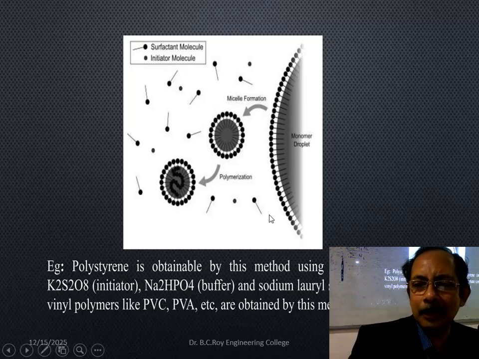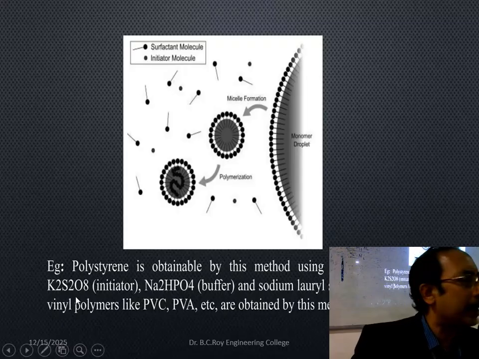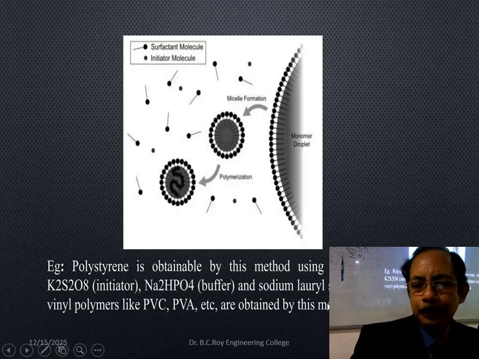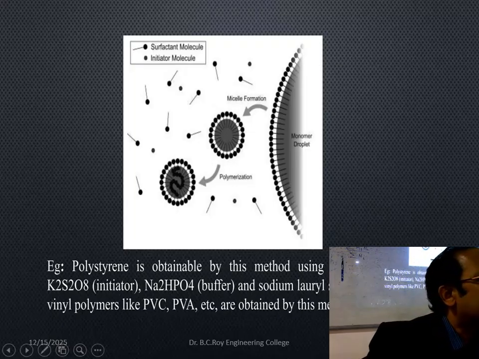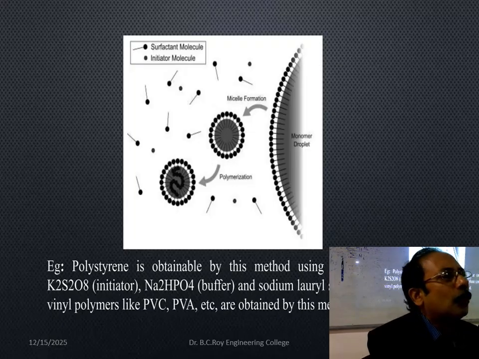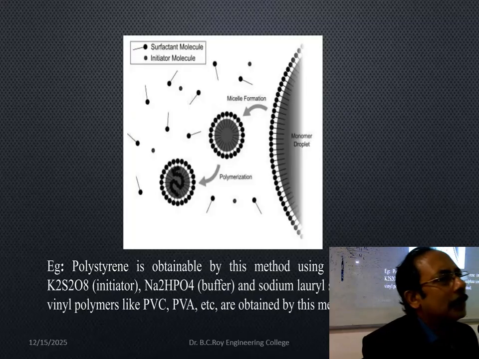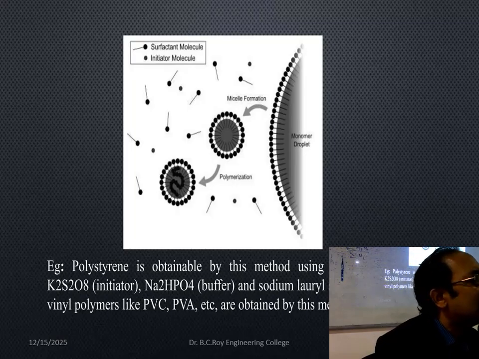Polystyrene is obtained by this method. And this is the initiator, K2S2O8. So the whole thing is written here. What is the purpose of this sodium lauryl sulfate? Emulsifier. That means it allows the whole thing to float on the surface. Otherwise, all the monomers will settle at the bottom, and then the reaction will not take place. Emulsifier means all the globules are getting stabilized.